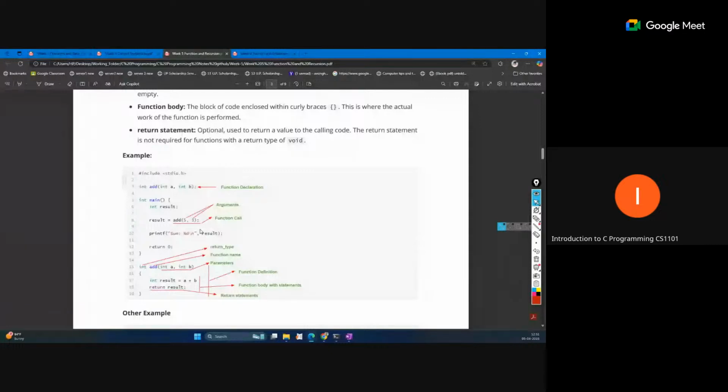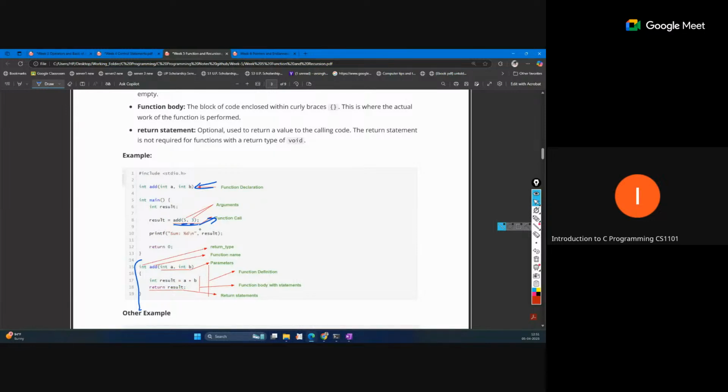So here the add function is there. Add is declared here at the top, declared at this point, called at this point, and defined at this point. Okay, so this is a function call. This is the argument, so 5 and 3 are just called as arguments.